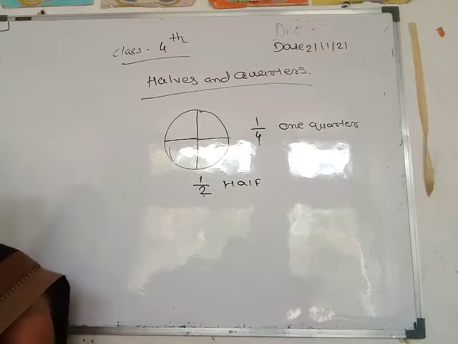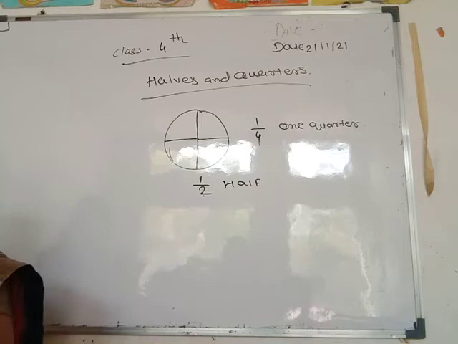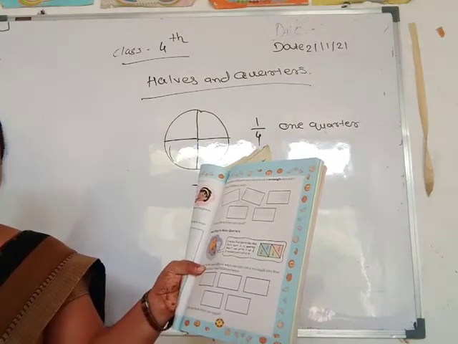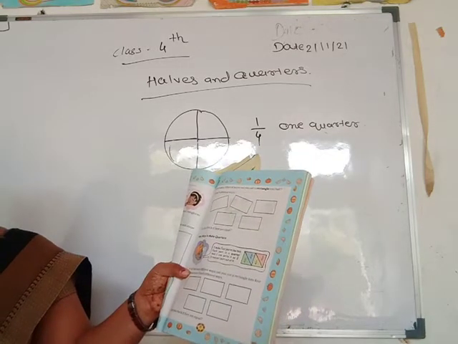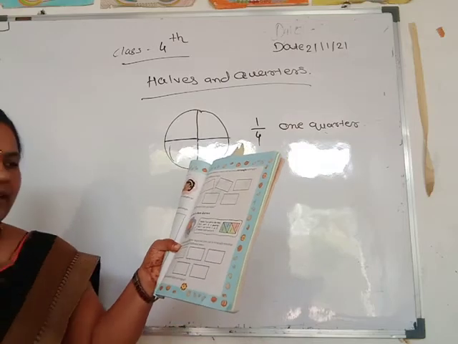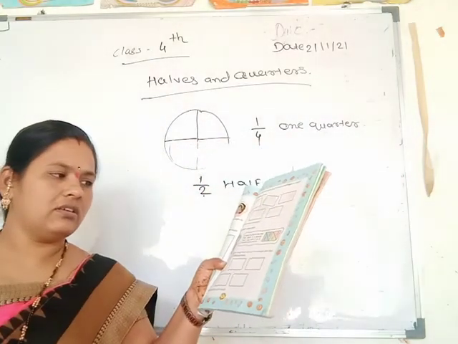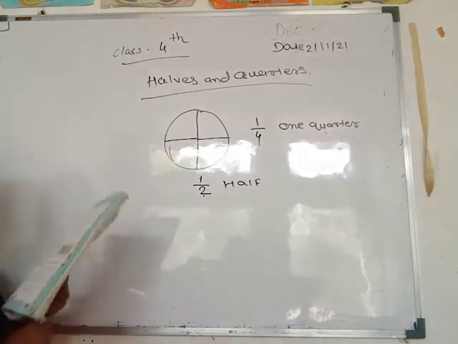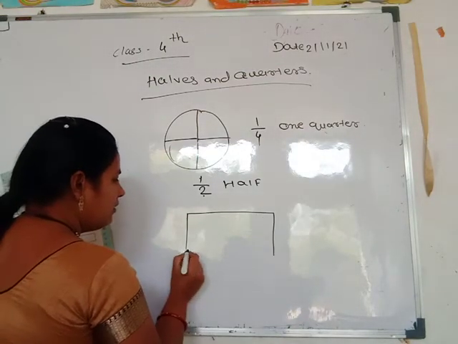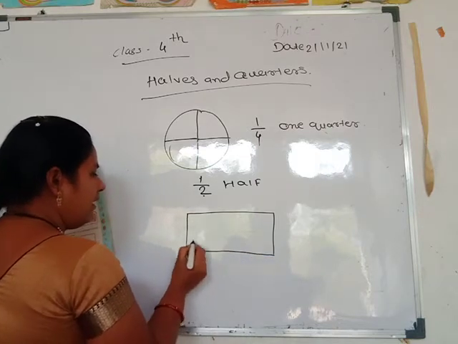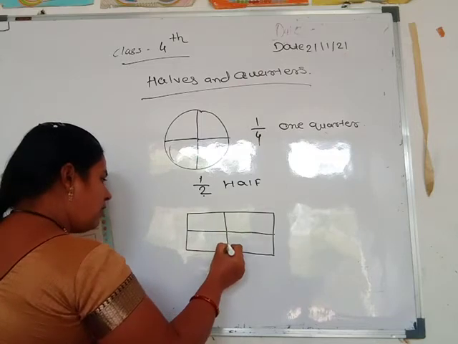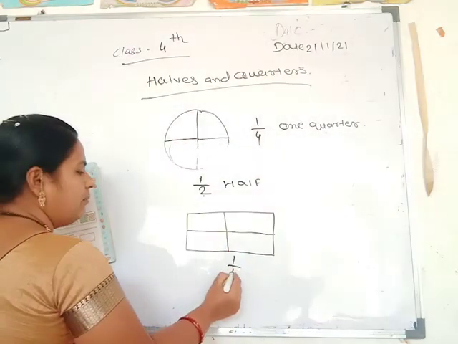Then in how many different ways can you cut a rectangle into half? You see here, draw 5 different ways for these rectangles, and you cut these rectangles into half. Then, many ways to make quarters. Here again rectangles are given, and you cut them into quarters. Quarters means one rectangle divided into 4 parts. These 4 parts mean 1 by 4.